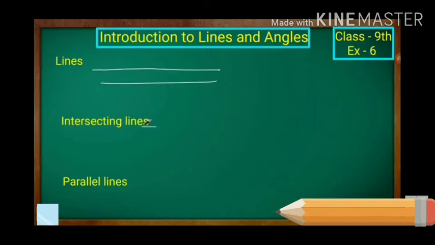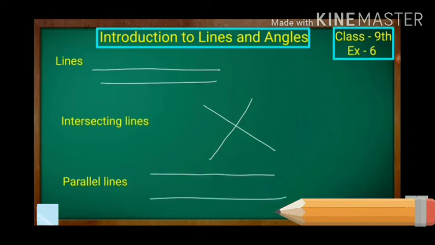So the next is intersecting lines. What are intersecting lines? When two or more lines cross each other in a plane, they are called intersecting lines, and the middle point is called the intersecting point. And the next concept is parallel lines. So what are parallel lines? Parallel lines are two lines that are always the same distance apart and never touch each other.